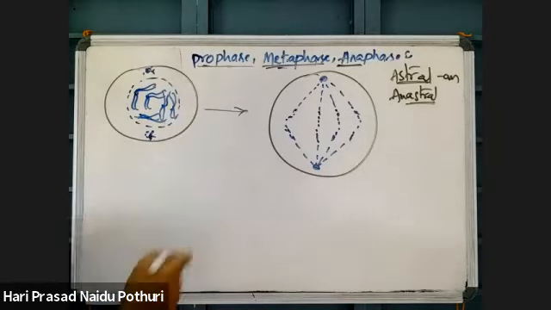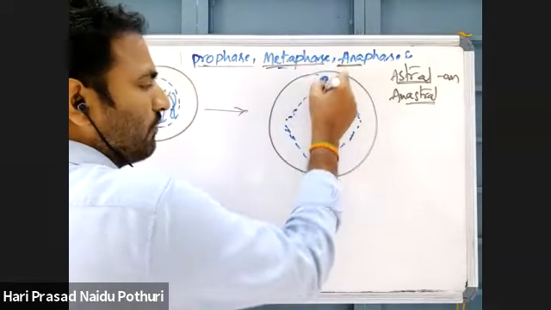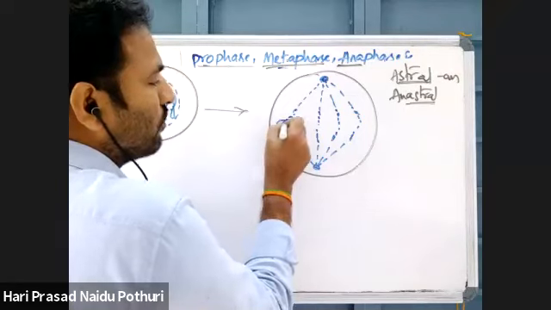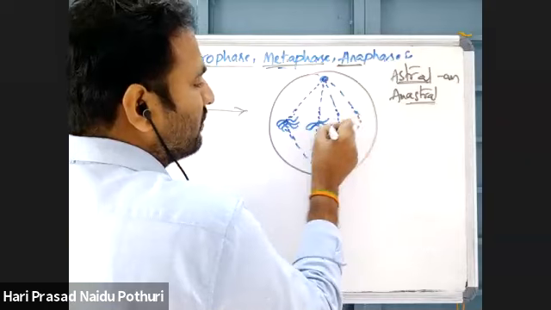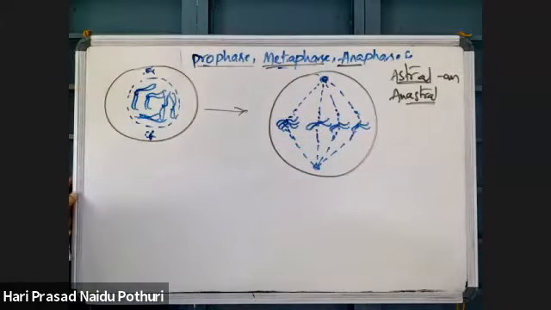See what happens in metaphase. First there is formation of spindle fiber. This is a spindle which is made up of tubulin protein. The chromosomes, which are in the form of pairs, align at the center of the cell like this.